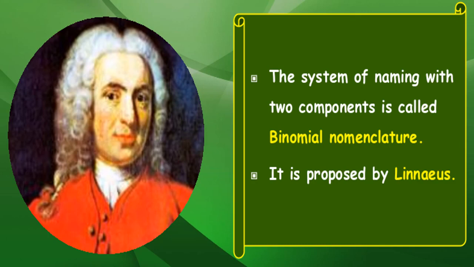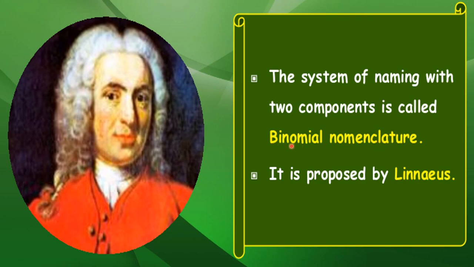The system of naming with two components. As you have seen, Mangifera indica. One organism or one fruit has been given a name having two words. So the system of naming with two components, these two words being called two components, is called binomial nomenclature.